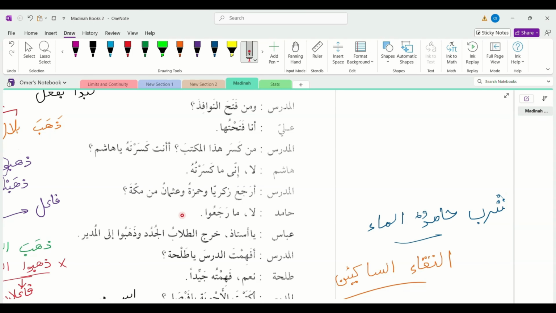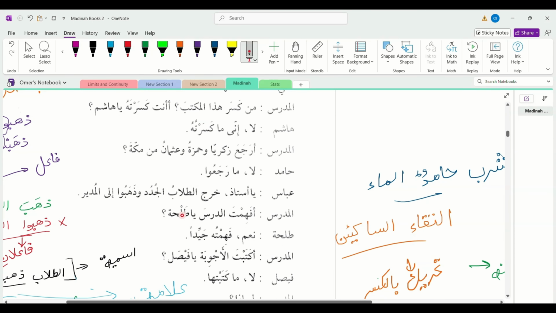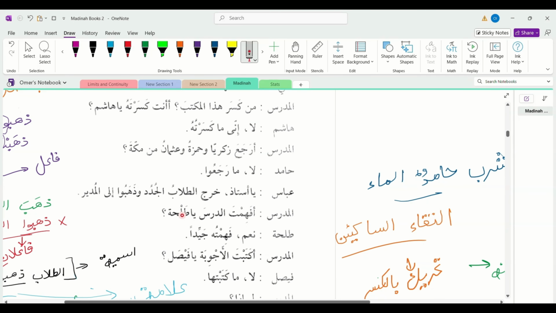المدرس: أفهمت الدرس يا طلحة؟ Did you understand the lesson? طلحة: نعم فهمته جيدا. Yes, I understood it very well. So did you understand the lesson, Talha? نعم فهمته جيدا. So جيد means good and this is مفعول به in this scenario.